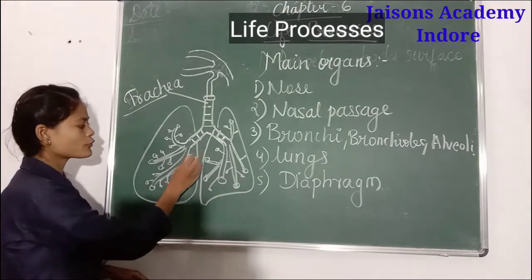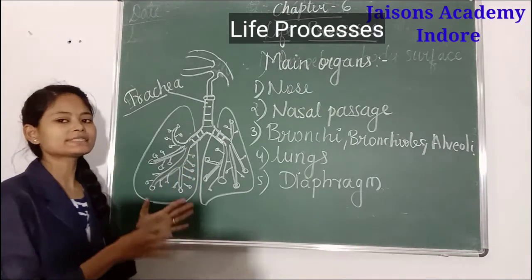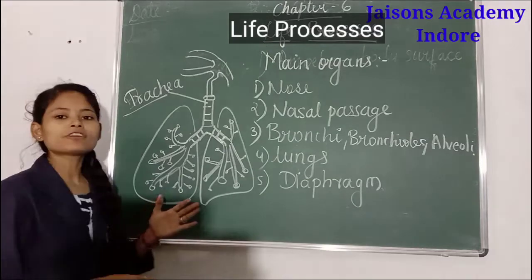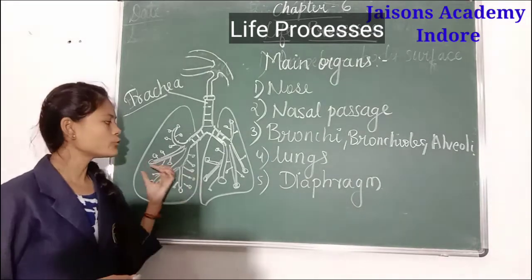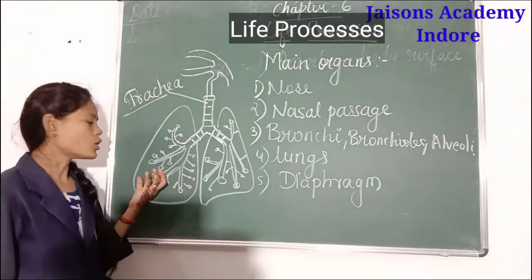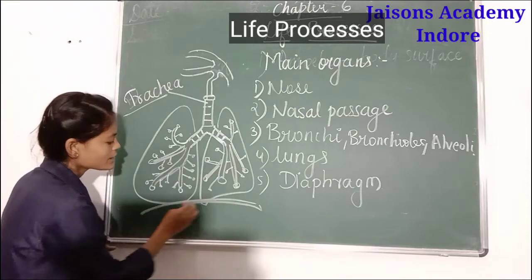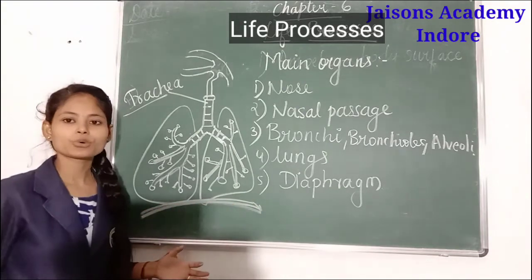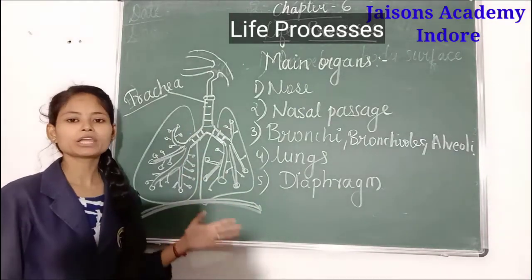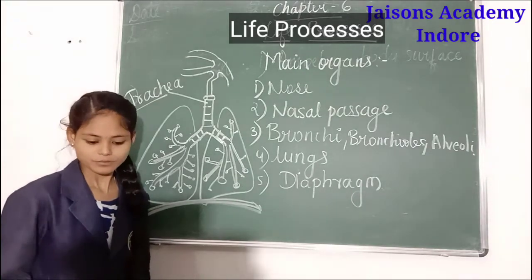A large amount of oxygen gas is present inside the alveoli, and the fine blood vessels moving near the lungs can easily absorb the oxygen from here. Then downside, the diaphragm is present. So these all constitute the main organs of respiration in human beings.